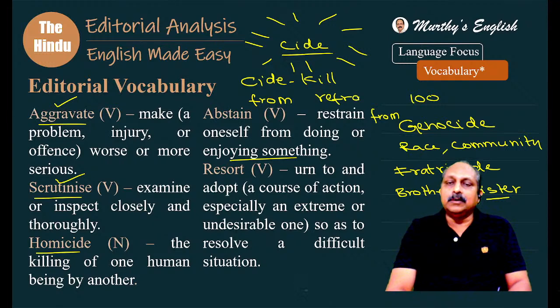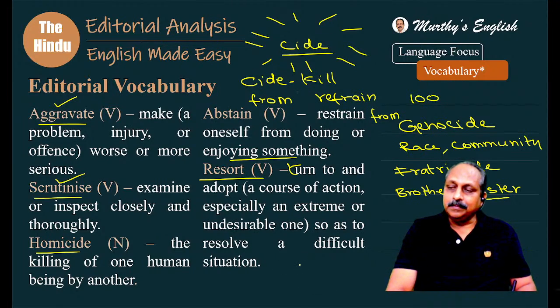One more word over here, refrain. Resort, we all know as a noun, summer resort, winter resort. But here, resort is a verb. As a verb, it's an important word. Turn to and adopt a course of action, especially an extreme or undesirable one, so as to resolve a difficult situation. You want to resolve a difficult situation, then you take an extreme step. Then we say they have resorted to. Generally, it takes the crowd has resorted to violence, resort to violence, resort to crime.